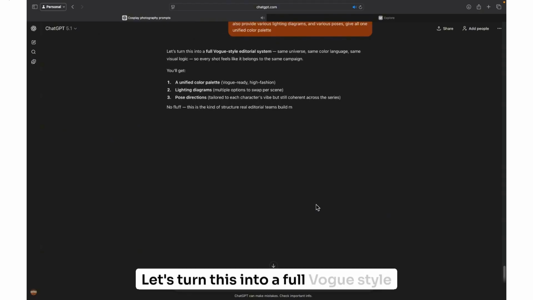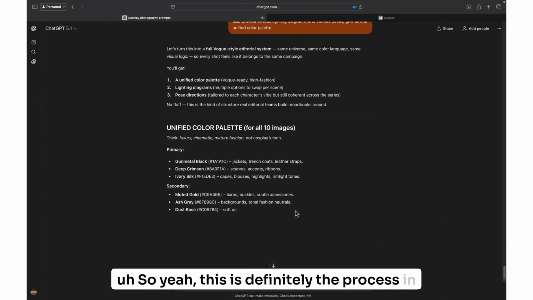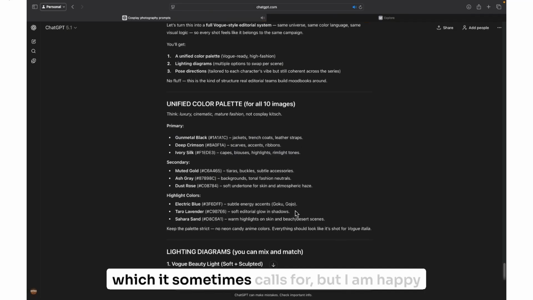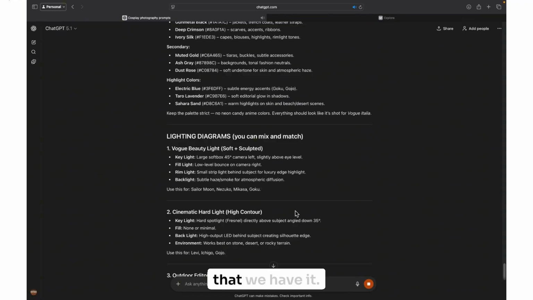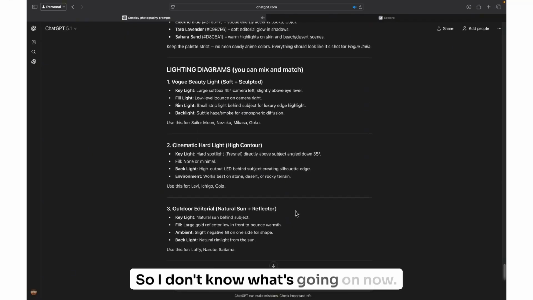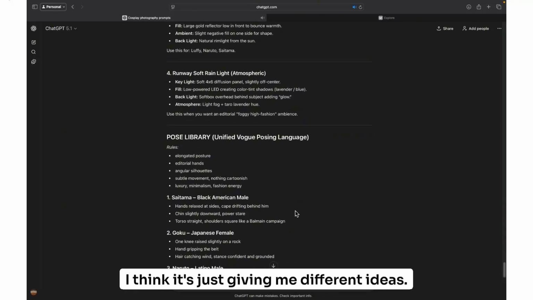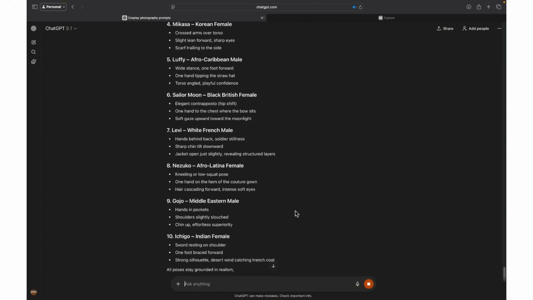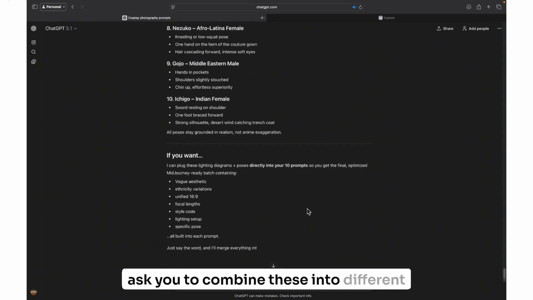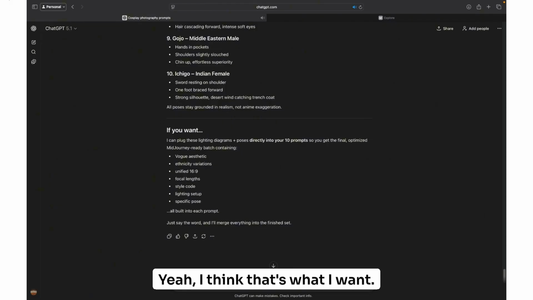All right, let's turn this into a full Vogue-style editorial. So yeah, this is definitely the process it sometimes calls for, but I am happy that we have it. I don't know what's going on now. I think it's just giving me different ideas. So I'm actually going to ask it to combine these into different prompts. Just say the word and I'll merge everything into one finished set. Yeah, I think that's what I want. Yes.